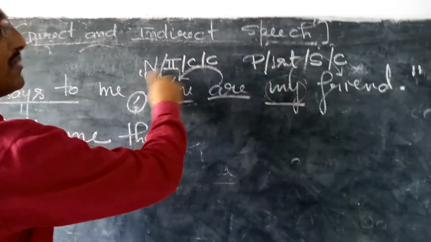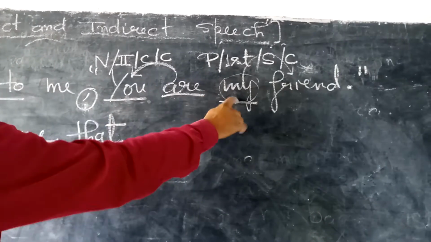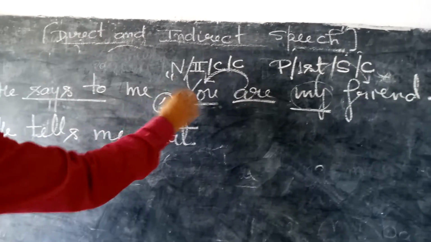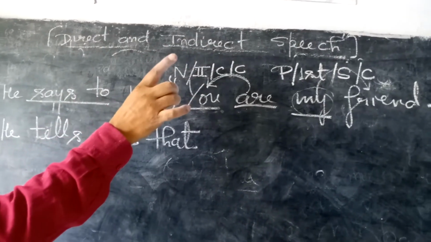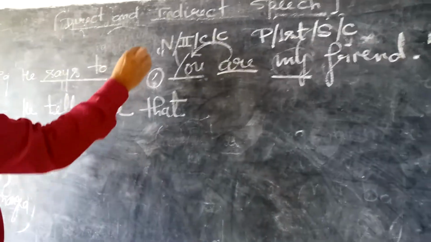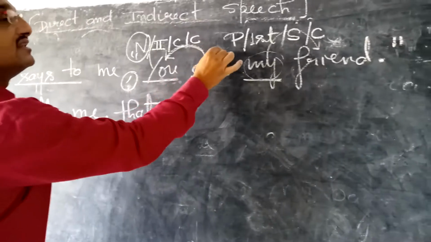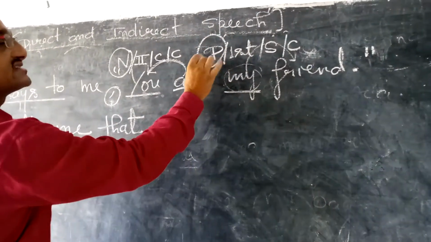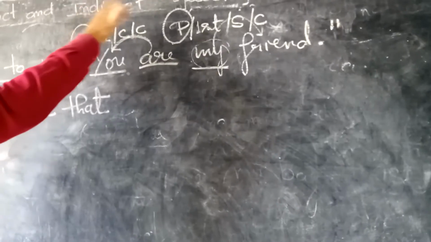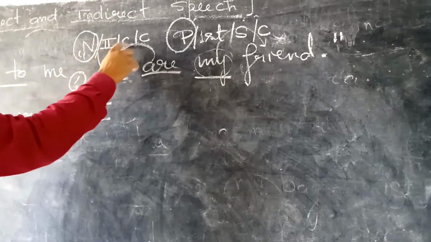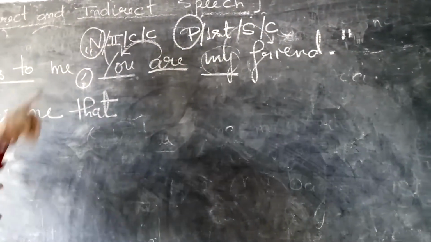Underline the pronouns, mark them like this according to their position. Okay, students. Now, the second step, what do we do? Now see. First of all, the very important thing I am telling you is this: the case. Circle it like me. The case is never changed. This is the case nominative, this is the case possessive, it is never changed. Okay, students? Only these three things should be changed according to this point, 1, 2, 3.